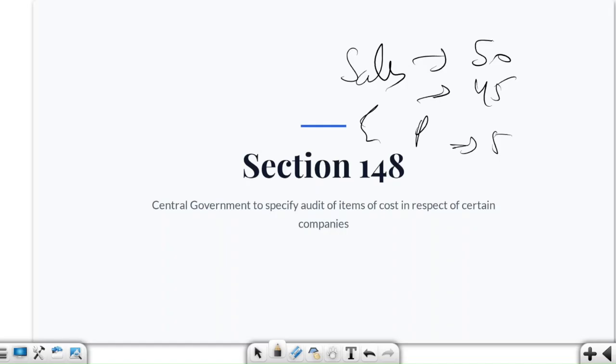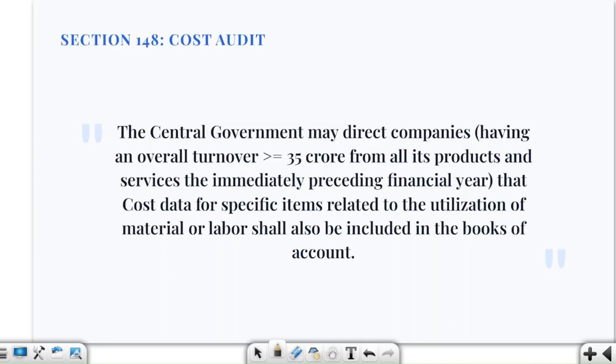Now all the detailed information is captured through the cost records, and all those cost records will be checked independently through the cost audit. Now we have two separate concepts in this section 148, where once we are talking about cost records, and also we are talking about cost audit, right? So certain companies may be required to maintain the cost record, and who is deciding that?